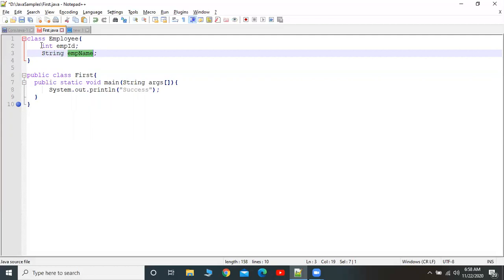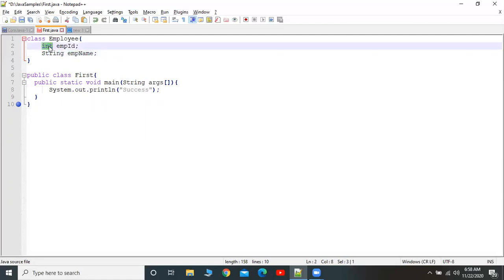In Java we have several data types. We will see them step by step later. But at this stage you have to remember there are two data types I am using in our class. The first one is integer, and empId is an employee variable. Here we have to give some space between the data type and the variable. As part of Java there is a certain rule: each and every line should end with a semicolon. That's why I gave a semicolon. Integer empId, String empName. There are two member variables as part of my class Employee.